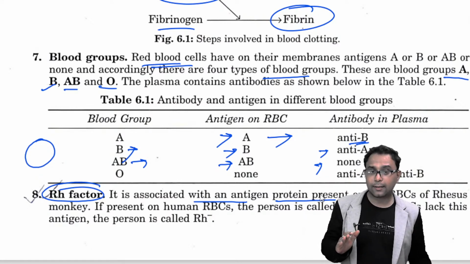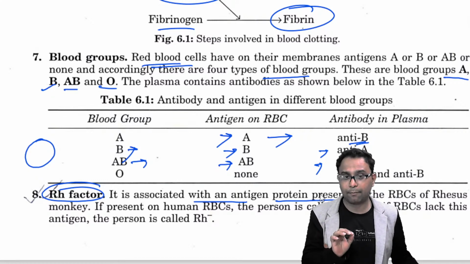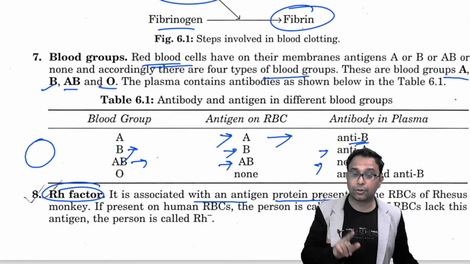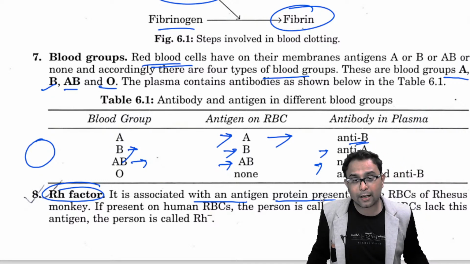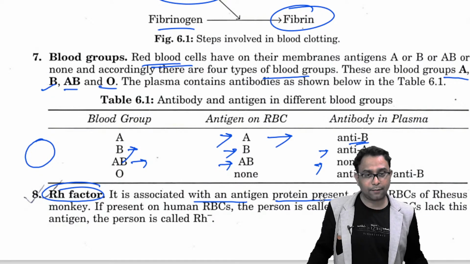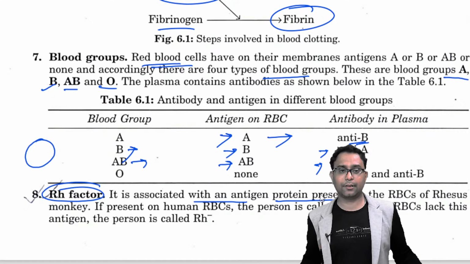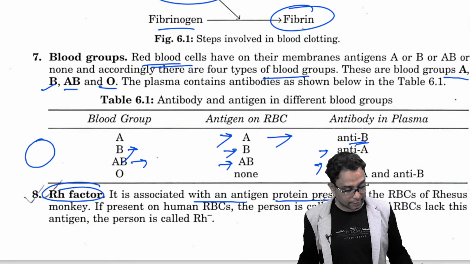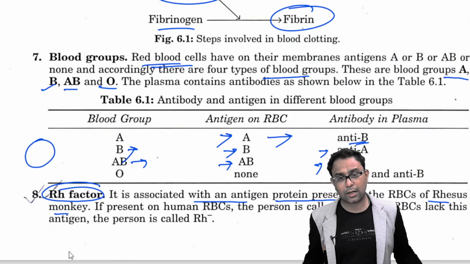Already we know that the A, B antigens are present on the RBC membrane, but another kind of antigen protein is also present in the RBC. If this antigen protein is present, then it is called Rh positive, and if it is not present in the RBC's membrane, then it is called Rh negative. And this Rh ultimately came from the rhesus monkeys. From this name it is called the Rh.